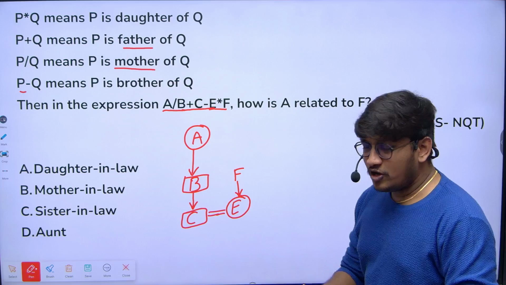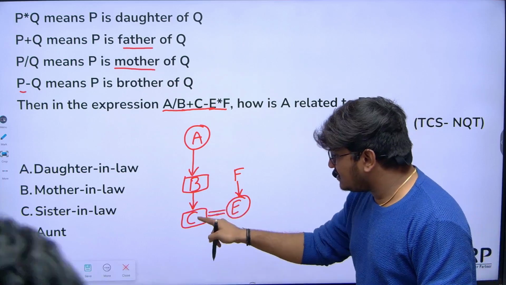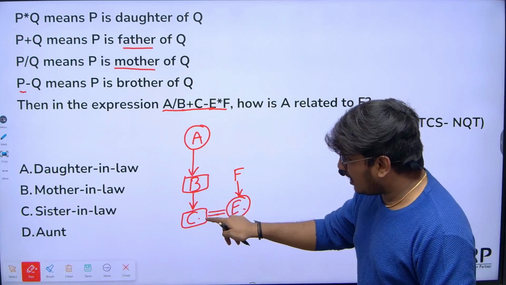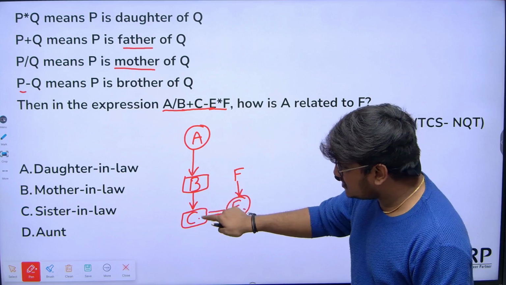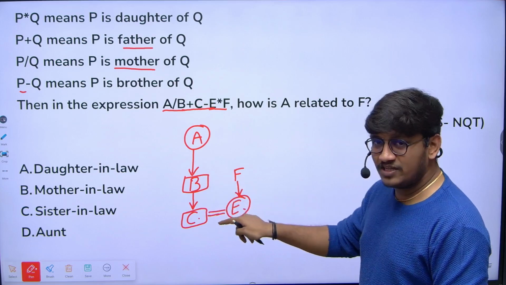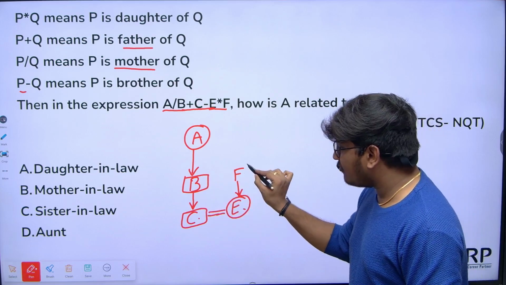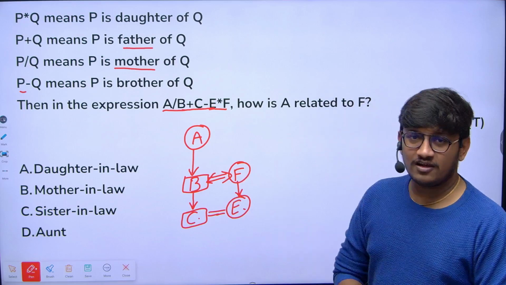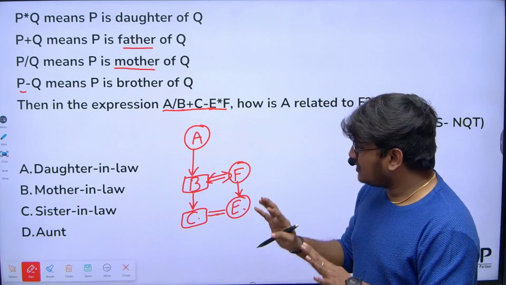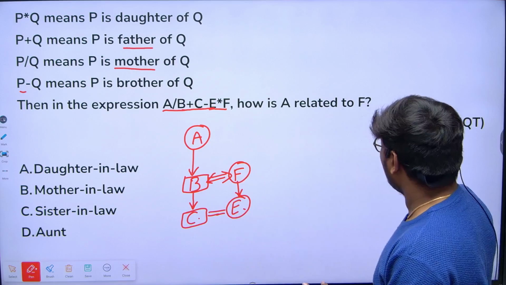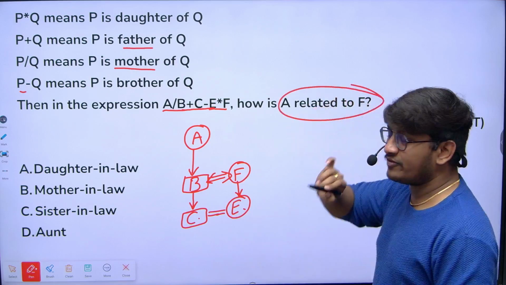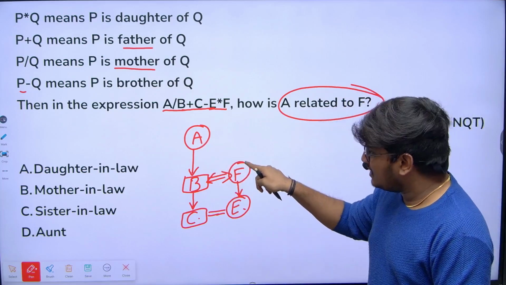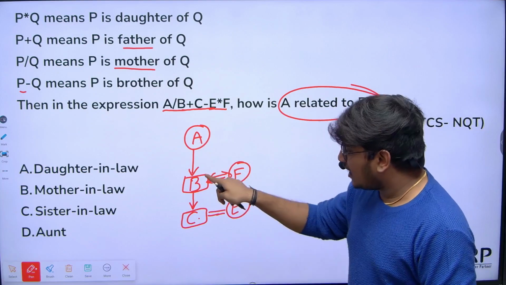F. Now if you observe, we already get to know that C and E, these two are siblings, and also we know that B is C's father. When these two are siblings, obviously B and F are wife and husband. Now the final question they are asking us to find is how A is related to F. How A is related to F means F's husband is B, husband's mother.